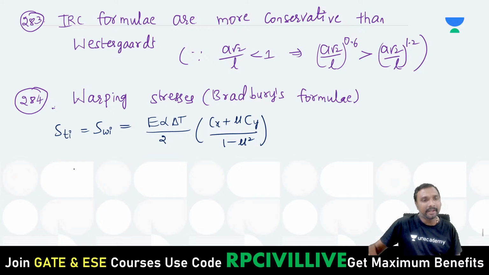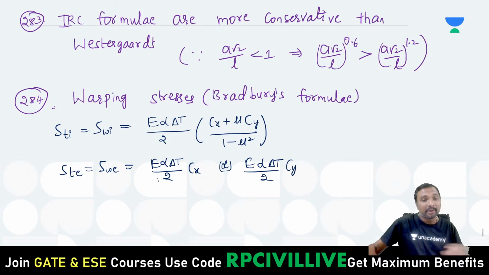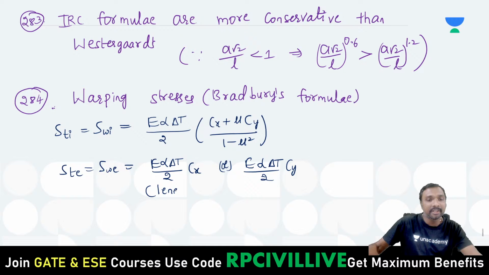And STE means temperature stress at the edge, or warping stress at the edge. Two edges you are having. E alpha delta T by 2 into Cx, or E alpha delta T by 2 into Cy. The first one is along the length direction. The second one is in the width direction; Y means width direction.